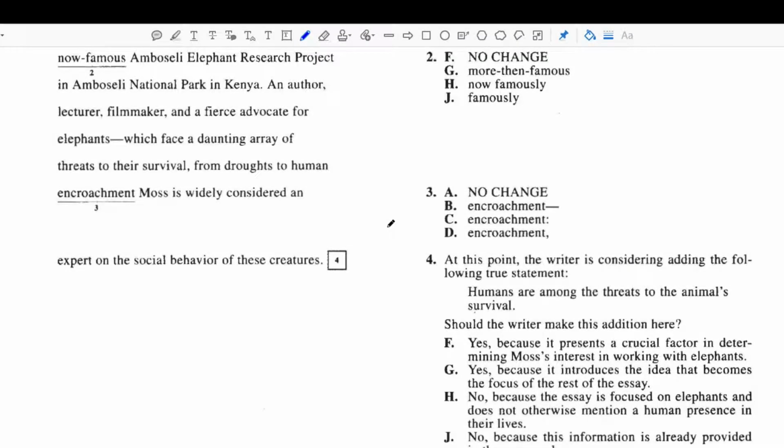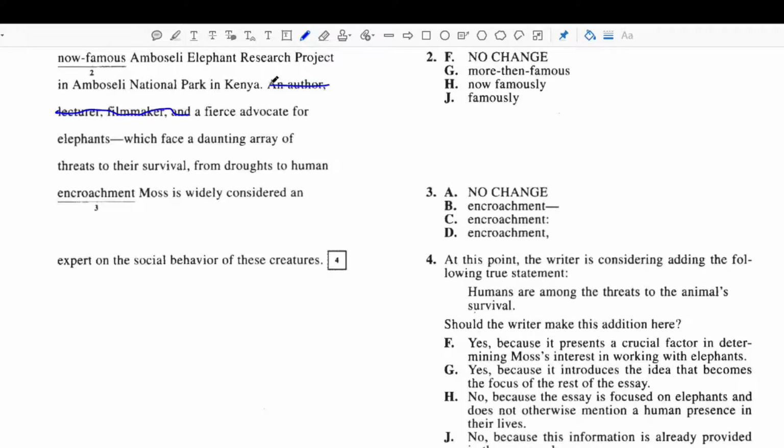Okay, so now we're in question number 3 of the ACT English test. Let's begin. We're going to start by reading the sentence as it is. An author, lecturer, filmmaker, and fierce advocate for elephants, which face a daunting array of threats to their survival. From droughts to human encroachment, Moss is widely considered an expert on the social behavior of these creatures. Again, it's a very long sentence, and if you can recognize that simplifying it is a possibility, I recommend doing so. I don't need to say all of these things.